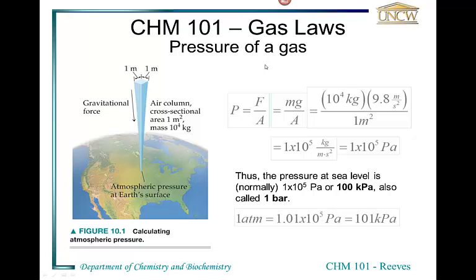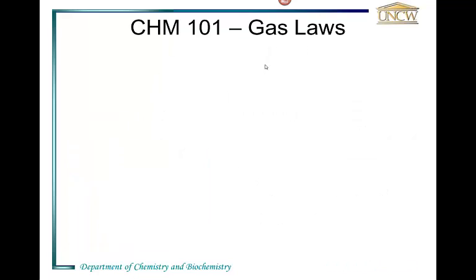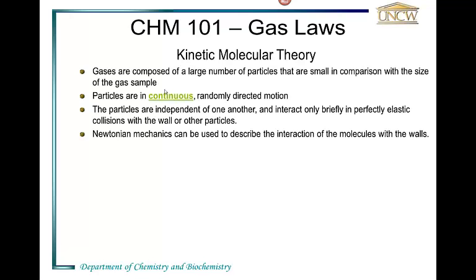Another term we use all the time, and that we use quite frequently in this section, is an atmosphere. An atmosphere is 1.01 times 10 to the fifth pascals, 101 kPa, or 1.01 bar. An atmosphere is a little bit more than a bar, very slightly more than a bar. All right, so let's take a quick look at kinetic theory just to see where all of this comes from.